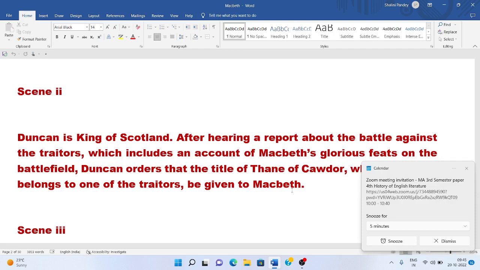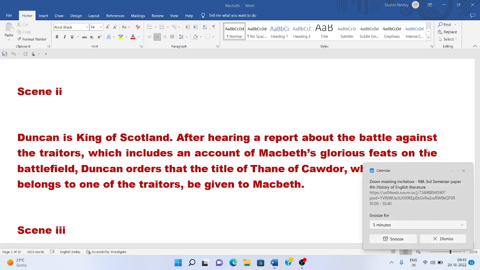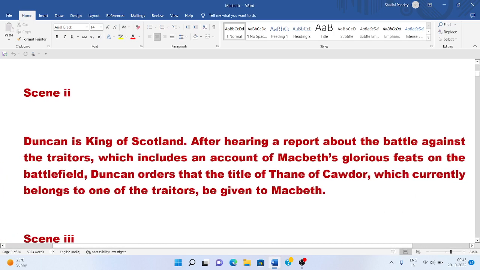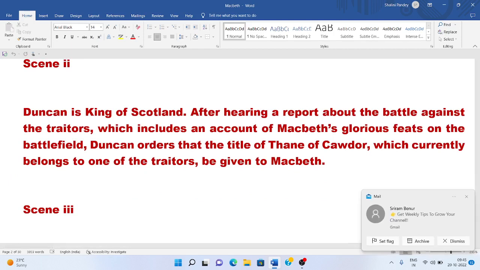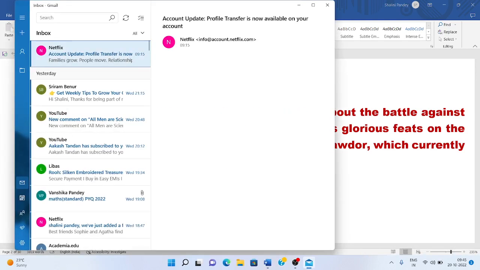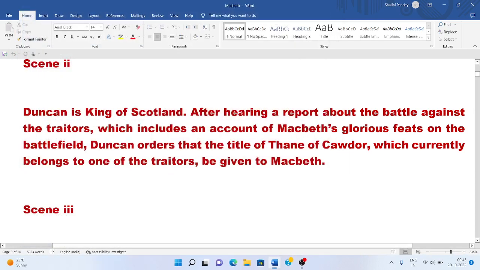The king, delighted by the exploits of his cousin Macbeth, confers upon him the title of Thane of Cawdor, whose instant death is also proclaimed. So here what happens? Macbeth is not just a general in King Duncan's army, but he is also a cousin to King Duncan. And so King Duncan is very happy with Macbeth, and he orders that the title taken from the earlier Thane of Cawdor will be given to Macbeth, and the Thane of Cawdor will be executed after one day. Then what happens?